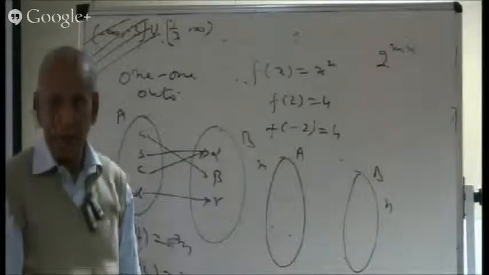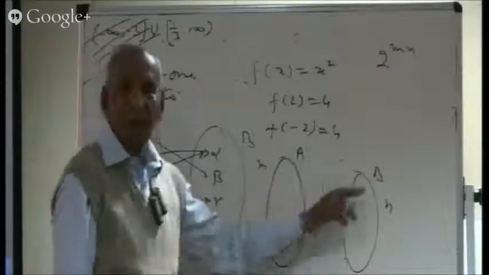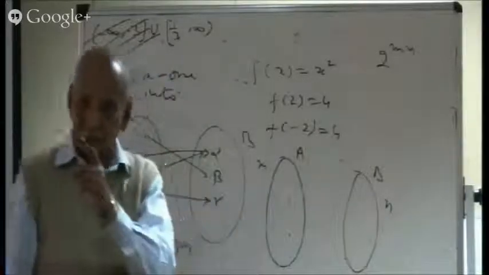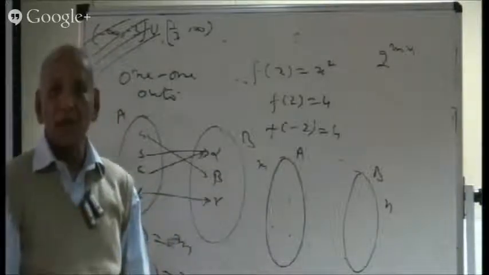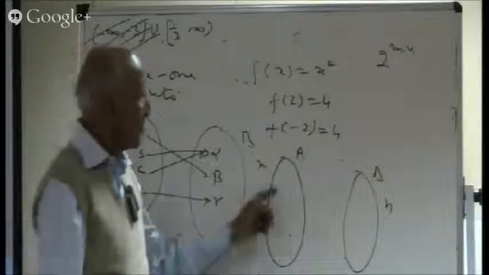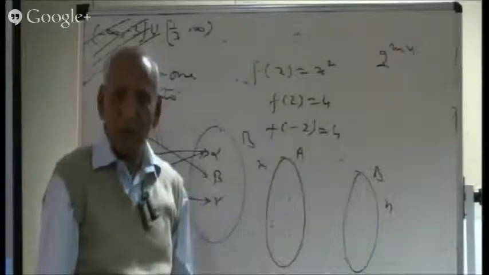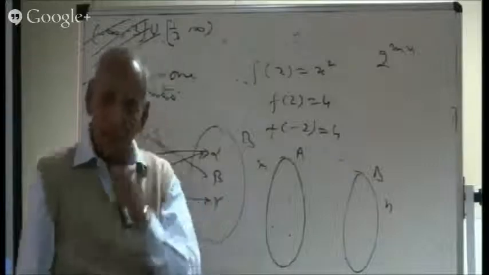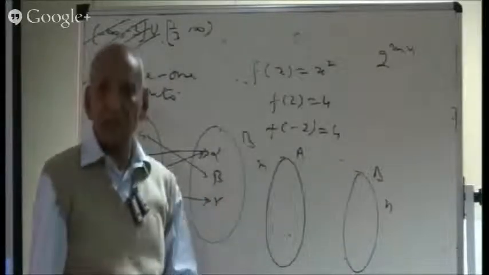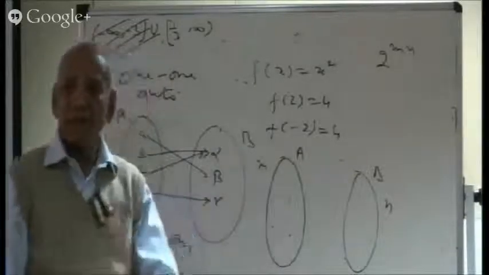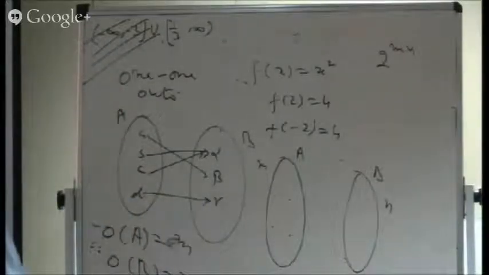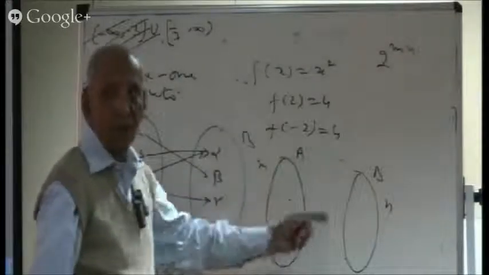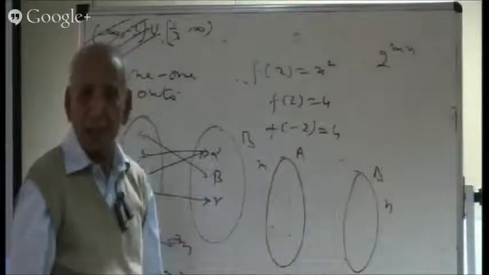Is it all right? I pick up the second element. How many ways? Again N ways, not N minus 1. I'm not talking about a 1-1 function, I'm talking only about a function. So for a function, this element may also have the same image. Again, there are N ways. Had there been only 2 elements, how many ways should have been? N into N. So in total, there are M elements, so N into N into N, M times.